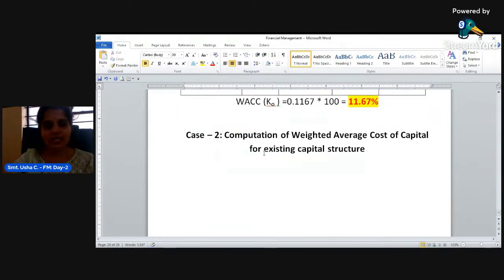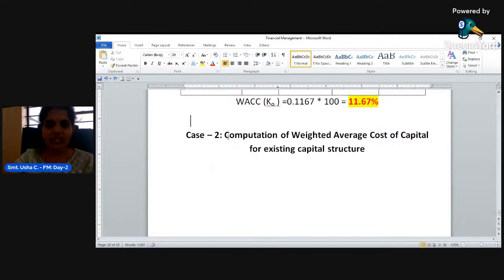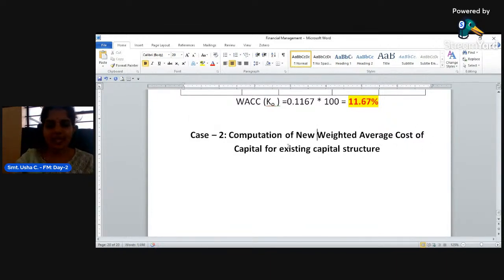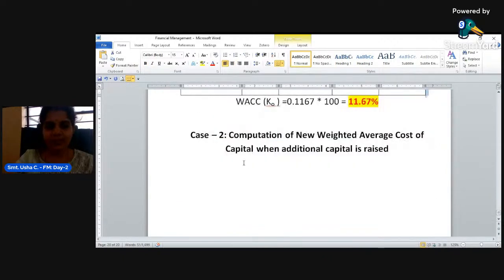Next is case 2. Look at this case 2. Computation of the new weighted average cost of capital when additional capital is raised. When additional capital is raised, what is the new weighted average cost of capital? I'll copy the table for this.